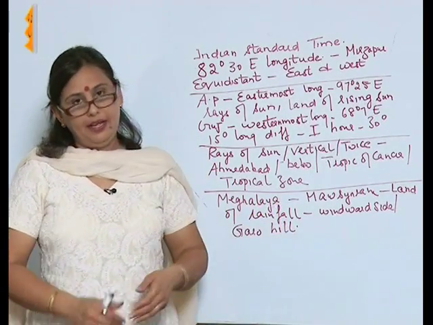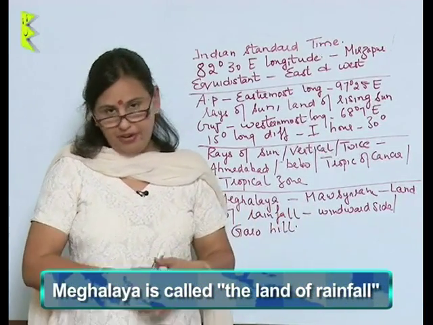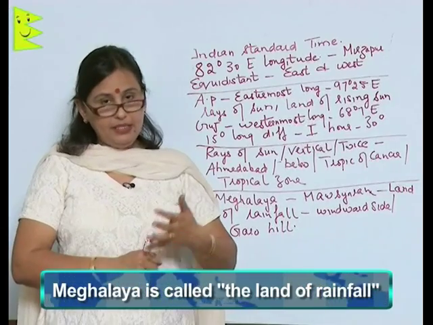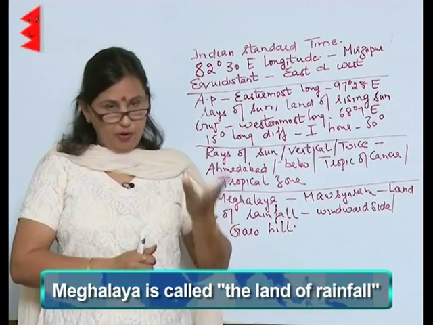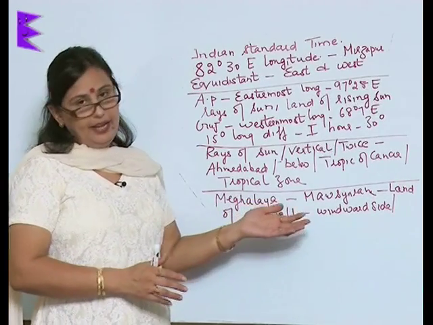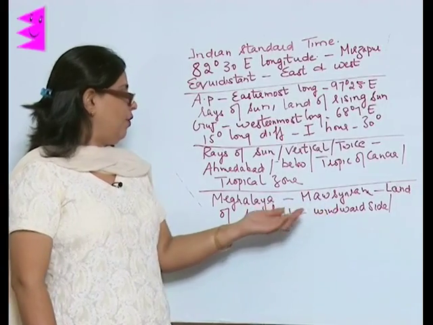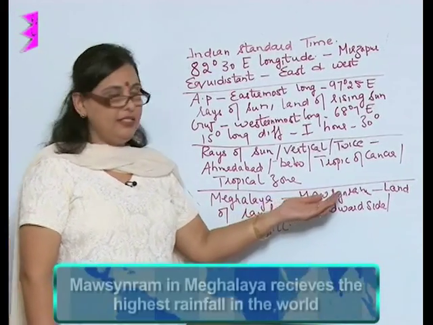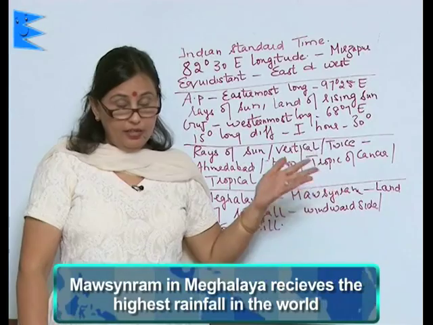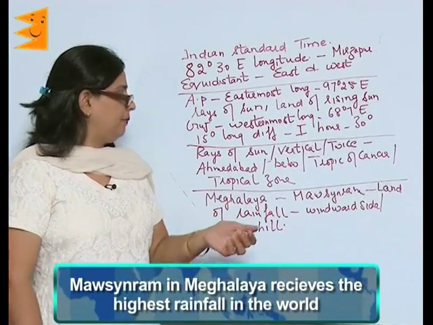Now, Meghalaya. Meghalaya is called the land of rainfall. Megha means rain, and laya means abode. So, Meghalaya is the abode of rain, the land of rainfall, and Mawsynram in Meghalaya receives the highest rainfall in the world.